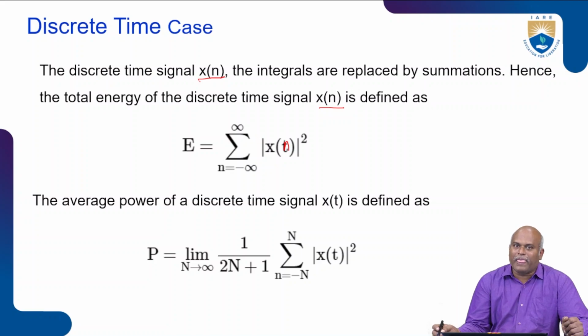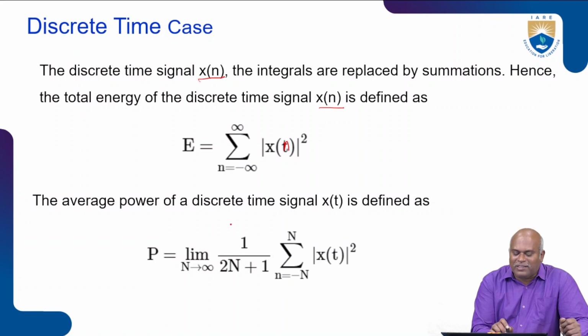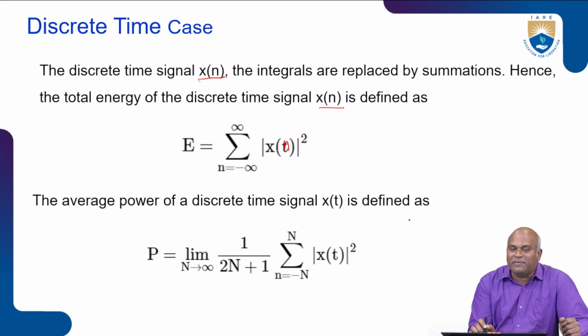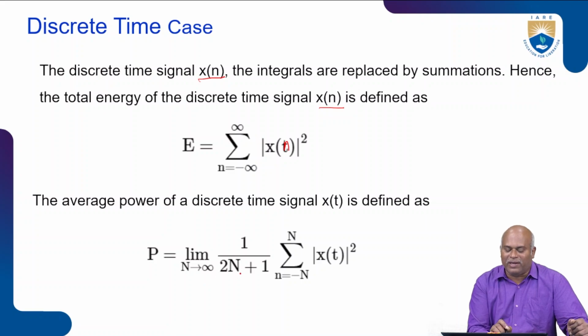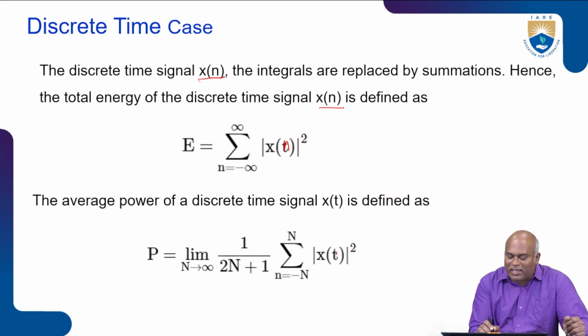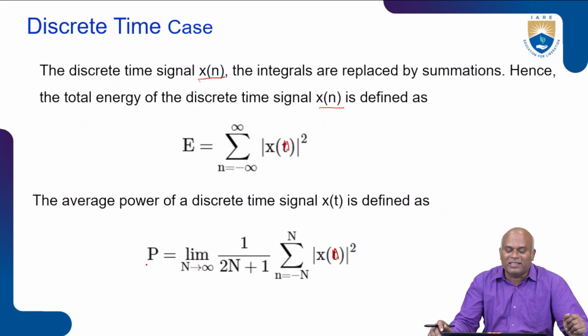Then the average power of the discrete time signal x of n is defined as P is equal to limit n tends to infinity 1 by 2n plus 1 summation of minus n to plus n of mod x of n square. Here also there was a mistake, it is x of n mod square. So this is represented as the discrete time case of energy as well as power signal.